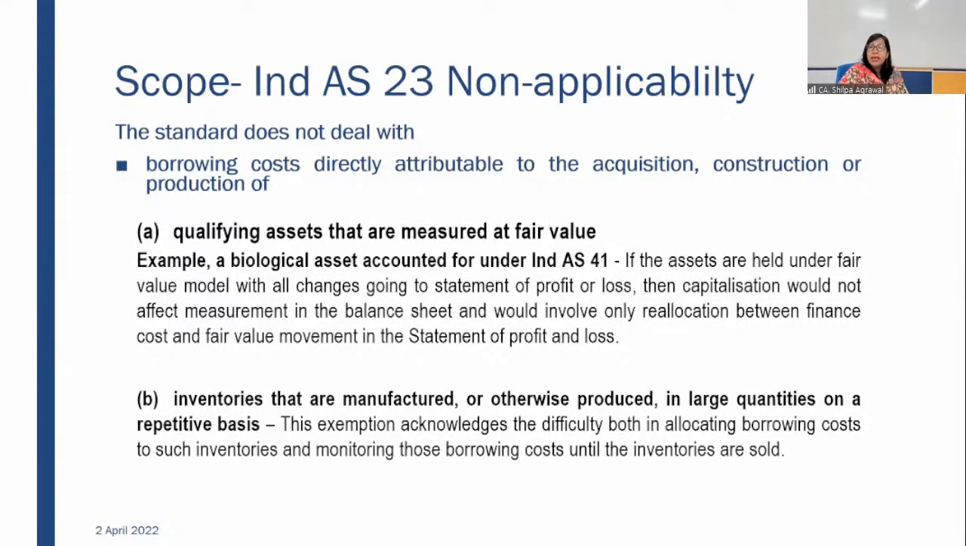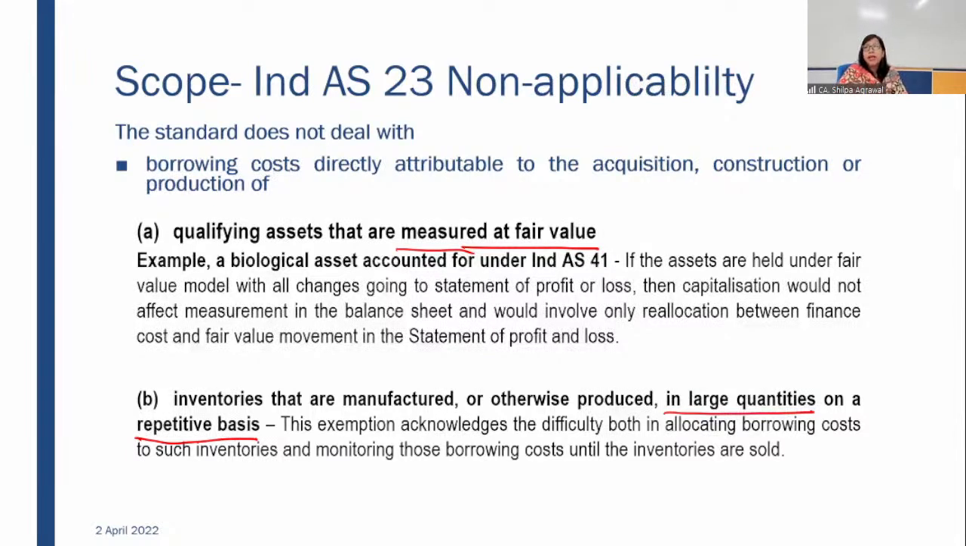Similarly, inventories that are manufactured or otherwise produced in large quantities on repetitive basis. So what is important is large quantities on repetitive basis. First it was assets measured at fair value. In the second case, inventories that are manufactured or otherwise produced in large quantities on repetitive basis. Why has this been scoped out? The reason is that there was a practical difficulty in identifying it.